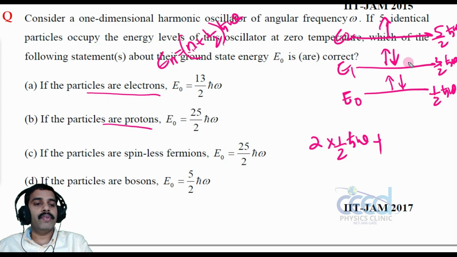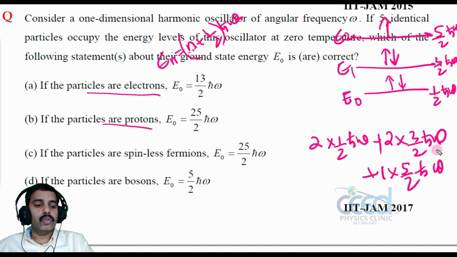Next, two particles having 2 into 3 by 2 h cross omega. Now the next one particle, that is 1 into 5 by 2 h cross omega. So if I take the sum of all these, 2 into 3 is 6, 6 plus 5 is 11, 11 plus 2 is 13. So 13 by 2 h cross omega.